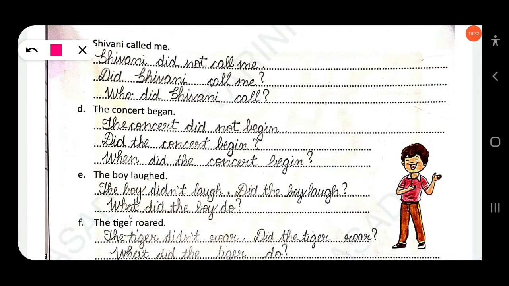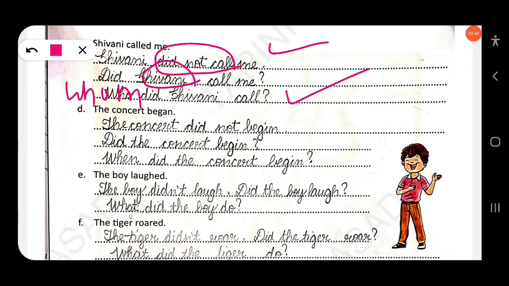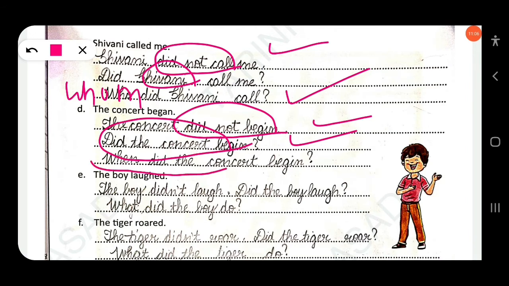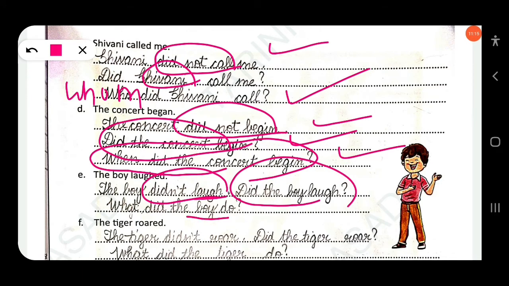Then next here, Shivani called me. Shivani didn't call me. Didn't, negative. Then yes, no, did Shivani call me? Double H question, you know, whom did Shivani call? Okay, whom did Shivani call? Clear? The concert began. The concert didn't begin. Did the concert begin? This is just yes, no. Then double H, you know, when did the concert begin? Then next, the boy laughed. The boy didn't laugh. Did the boy laugh? What did the boy do?